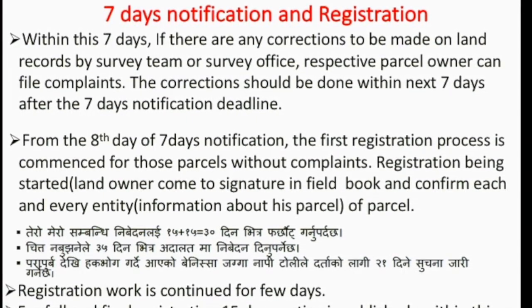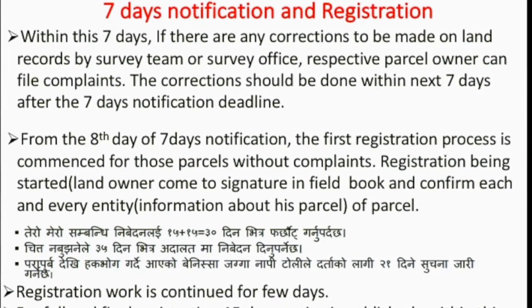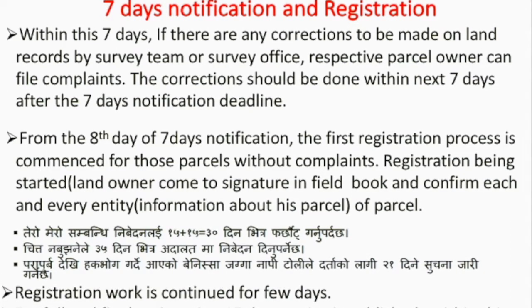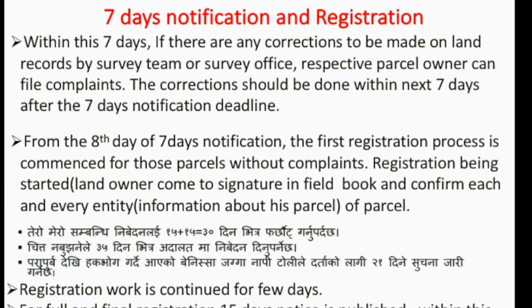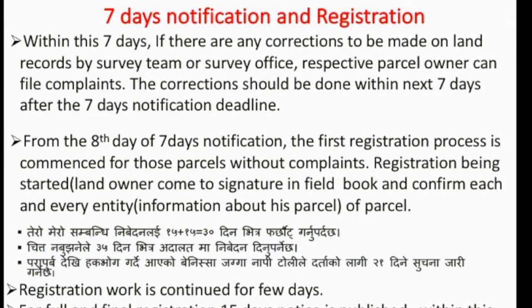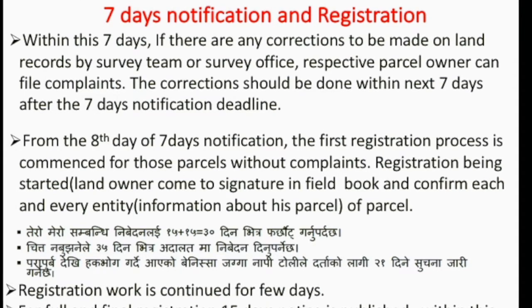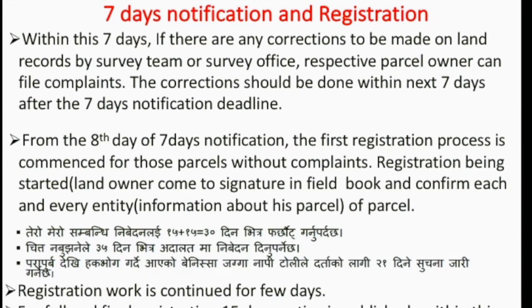After completing the field book and cadastral map, there will be a 7-day notice. If in that particular period no one comes, then after the 8th day, we will start to update and prepare a field book, and it will be verified by the owner as well as the district survey officer and survey team leader.